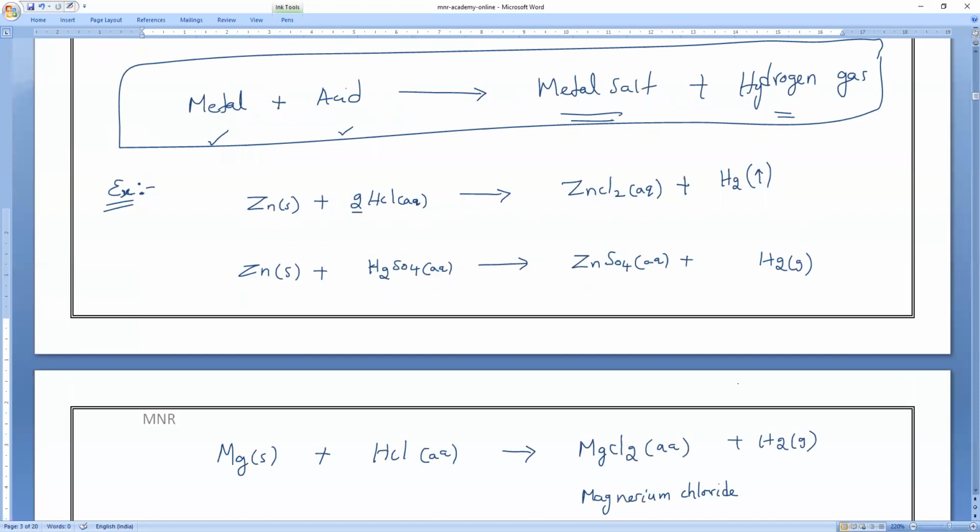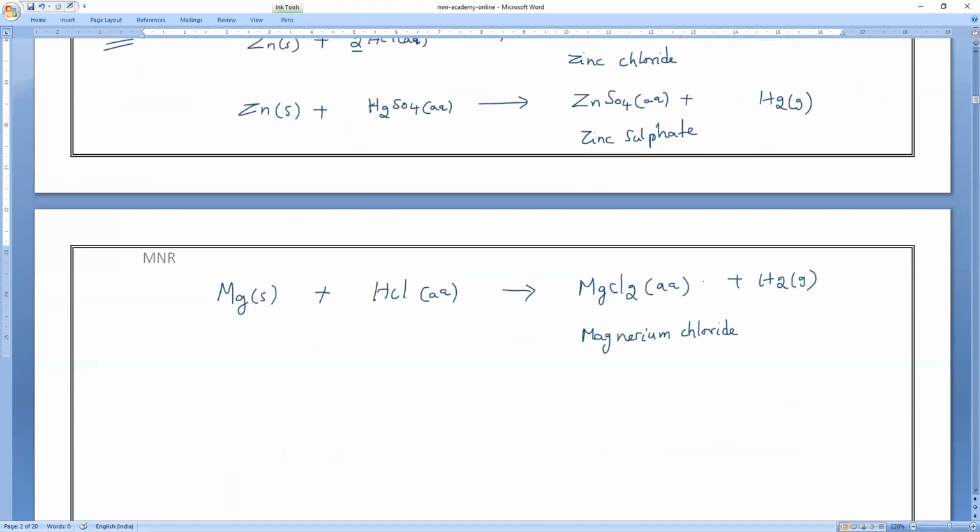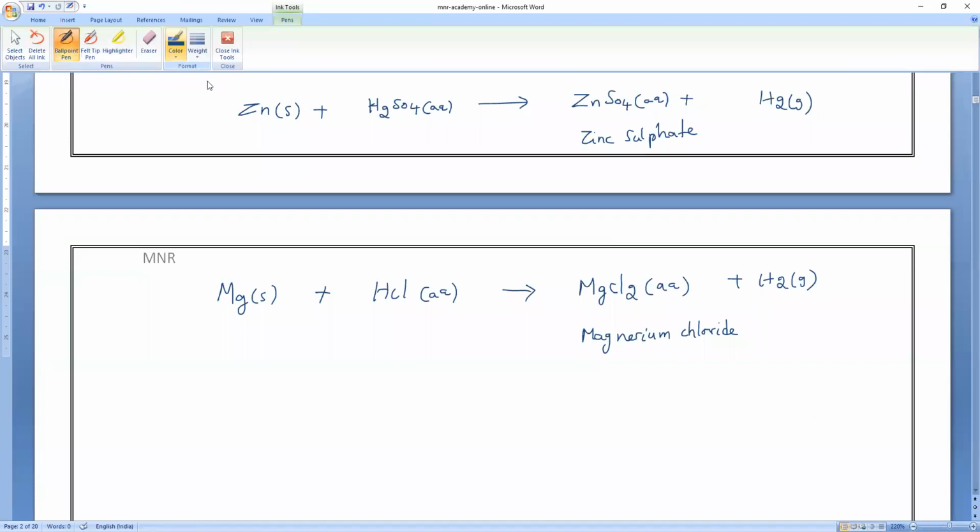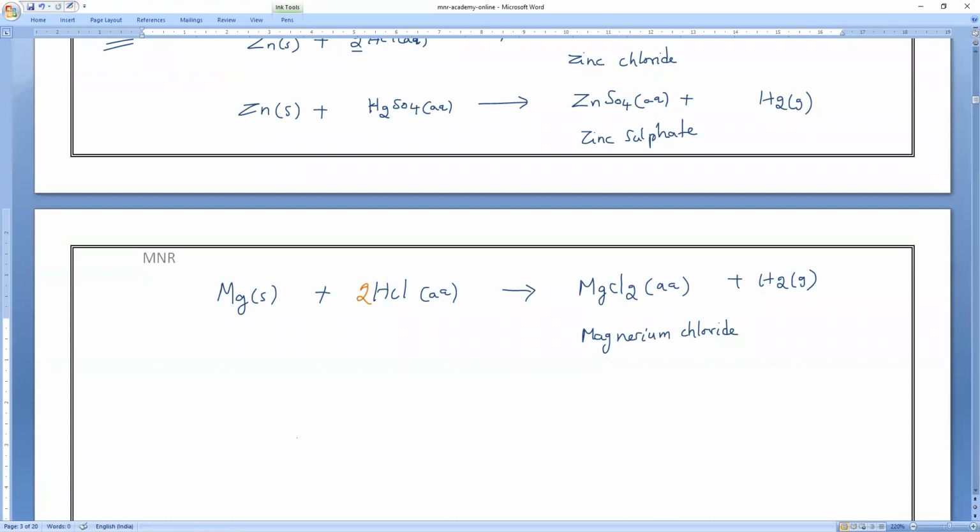What is the name of this one? We used to call zinc chloride, and this is called zinc sulfate. Sulfate, be careful. Zinc sulfate. Okay. Next, balance it. It's not balanced. I want the balancing fast. 2HCl. Is it right or wrong? That's all. Next question. Aluminium.